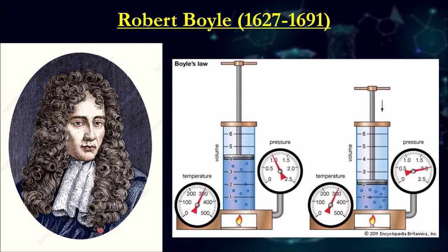This is the man over here, and he came up with an interesting relationship about how the volume of a system changes depending on the amount of pressure you are exerting onto the gases, assuming that the amount of gas stays the same and the temperature stays the same.